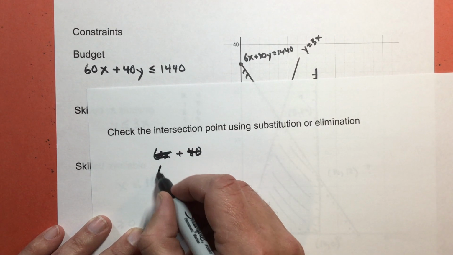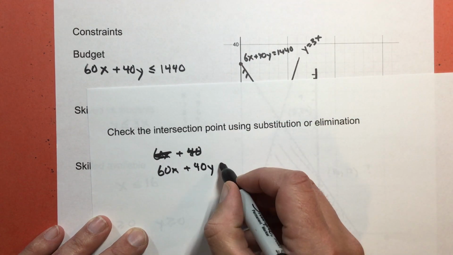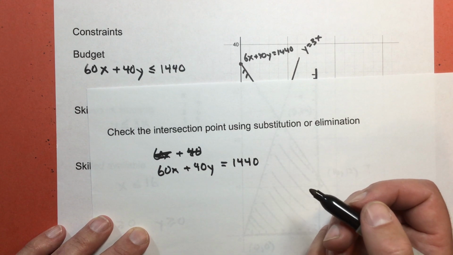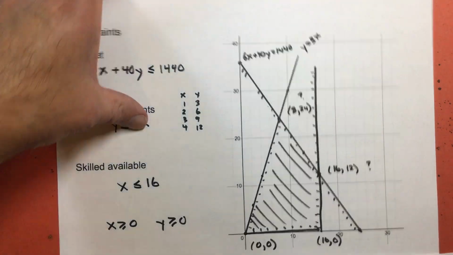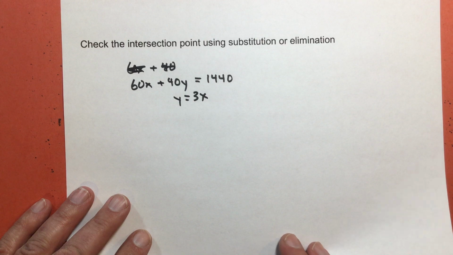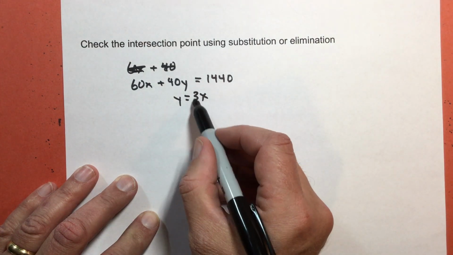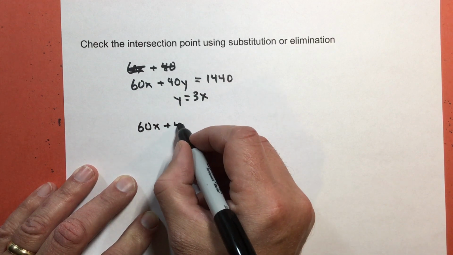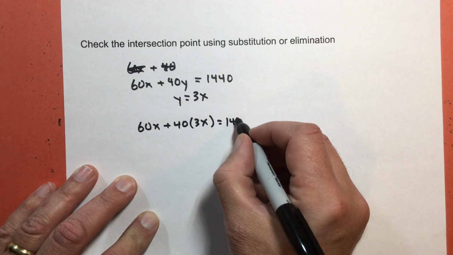Mea culpa. 60x plus 40y, my boundary line, that's why it's equal to 1440. And the other one is going to be y equals 3x. All right, I'll come back to the other one in a second. Which one do you think I should use? I think I'm going to use substitution. So I'm going to take this 3x and put it right here. So I get 60x plus 40 times 3x equals 1,440.